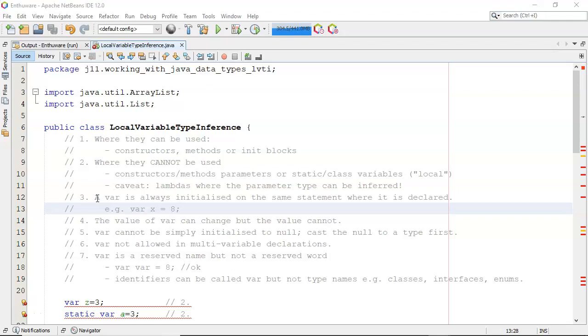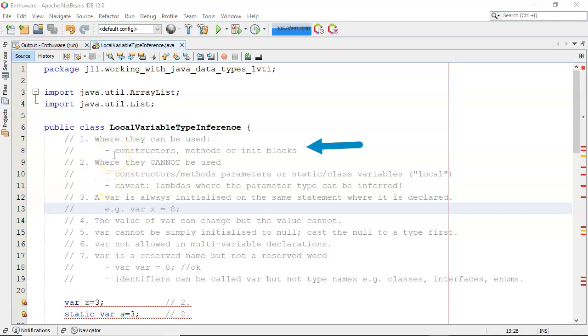This is the local variable type inference video that I referred to in my Java 11 launch video. So this was introduced in Java 10 and the syntax is something like var x is assigned 5, whereby you are saying that you want the compiler to decide the type for you. So let's look at some rules. We'll see what works and what doesn't work when we look at the rules.